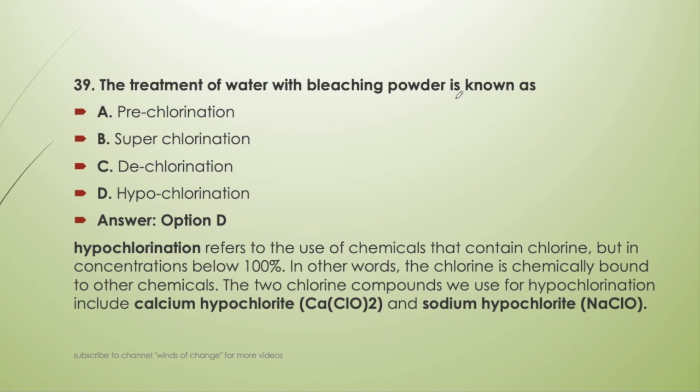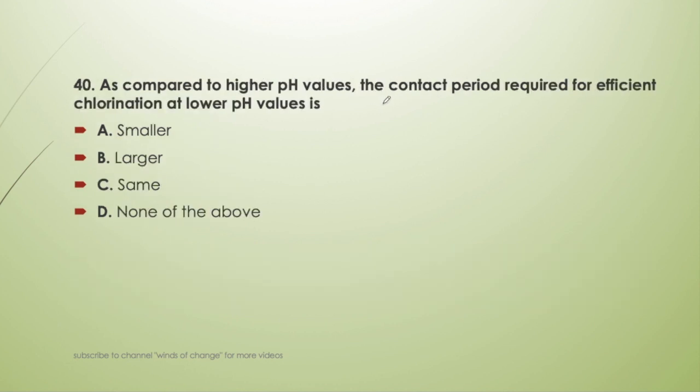Next question. As compared to higher pH values, the contact period required for efficient chlorination at lower pH values is smaller, larger, same, or none of the above. Since at higher pH value the efficiency of the chlorination process is reduced, and at lower pH value the efficiency is increased, at lower pH value the contact period required will be lesser, smaller.